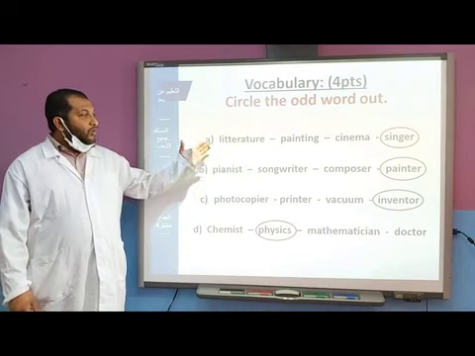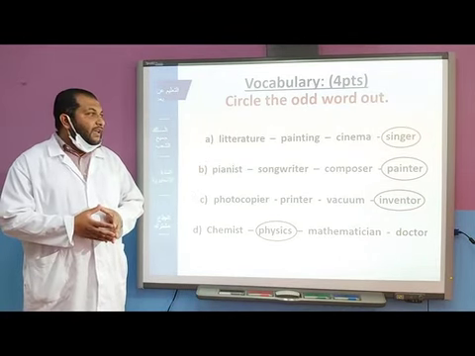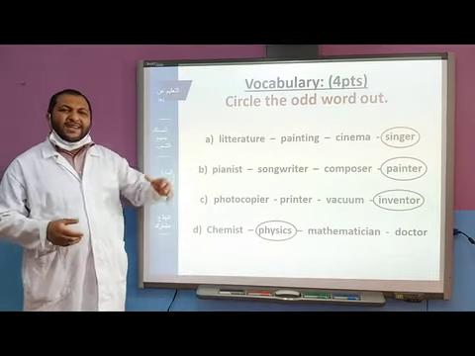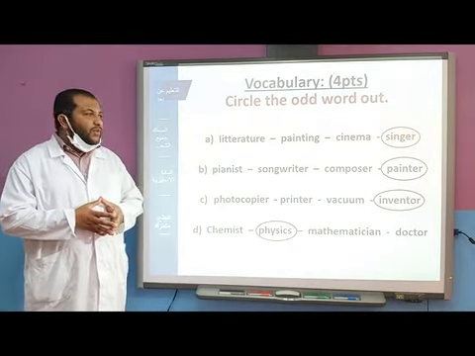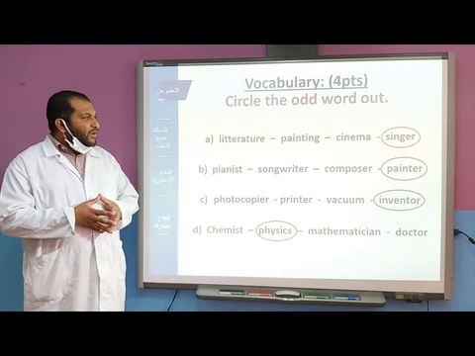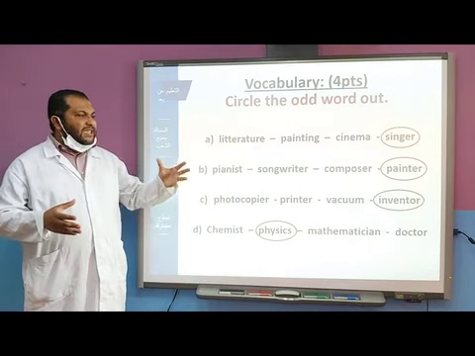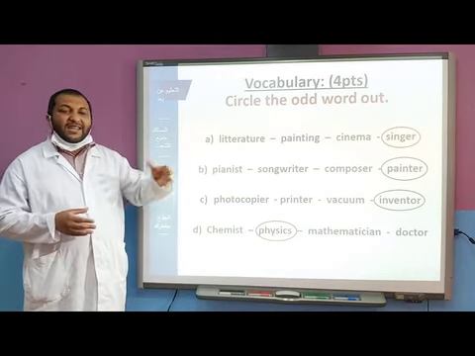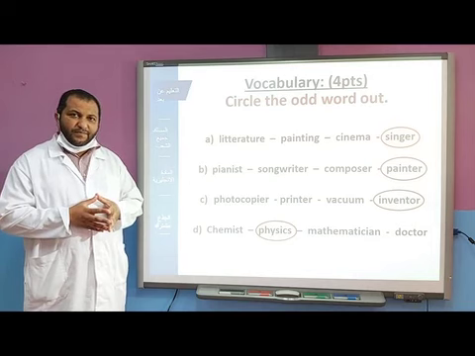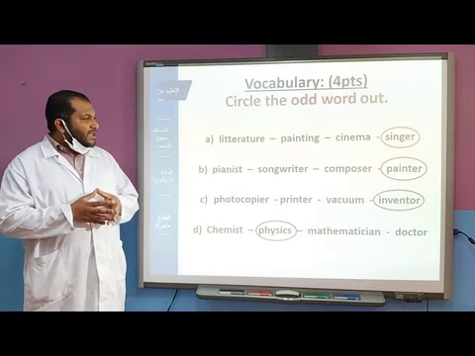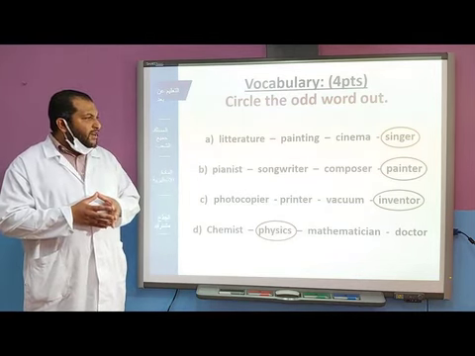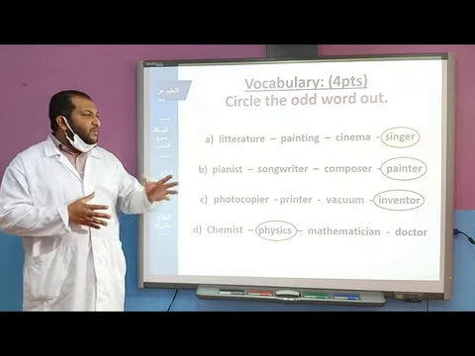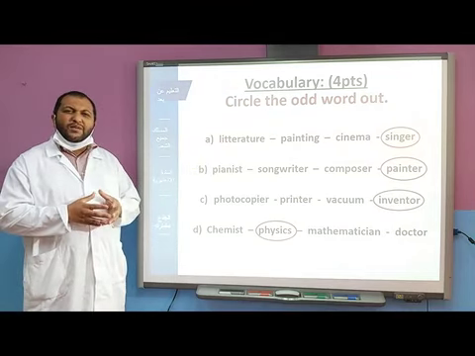Number A, we have literature, painting, cinema, and singer. The odd one is singer. Why? Simply because literature, painting, cinema are part of art, whereas a singer is a person. Pianist, songwriter, composer, and we have painter. Painter is the odd one because the rest have to do with music.